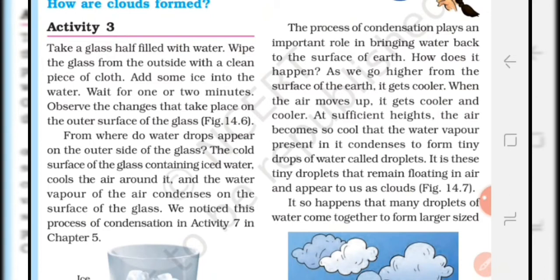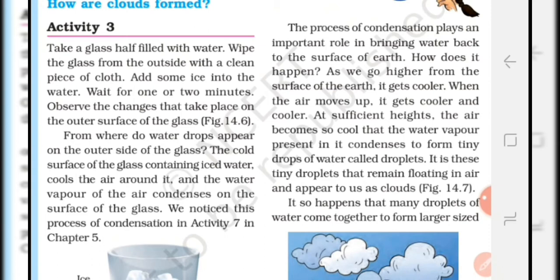Students, the water vapors along with air rise up. Means as the height increases, the temperature decreases. Okay, then at higher altitudes, where the temperatures are very low, these water vapors condense on dust particles and form millions of tiny water droplets.